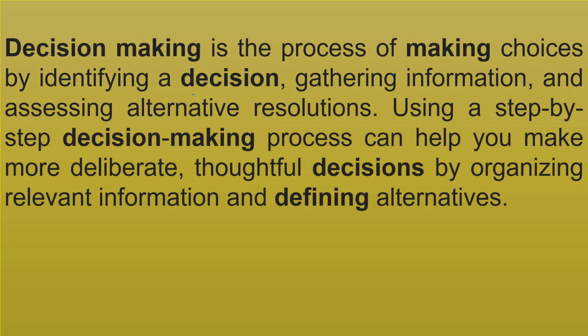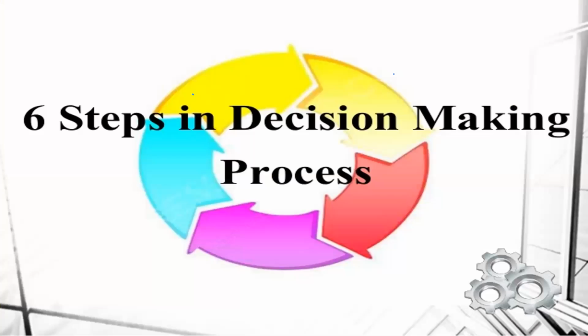After that you can use the step by step decision making process, and based on that you can take the right, effective alternative, take the measures and implement that decision in your organization. This decision making process is also helpful to the managers to take the right decisions in their organization.